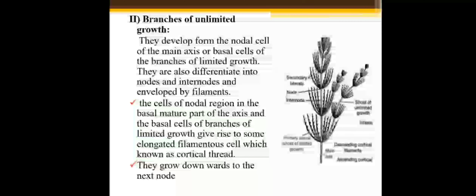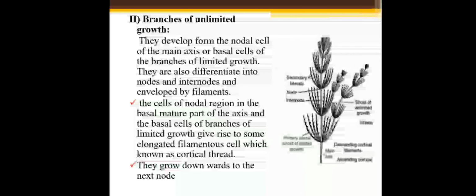The second one is branches of unlimited growth. They develop from the nodal cell of the main axis or the basal cell of branches of limited growth. This is the node region of the thallus. These branches are also differentiated into node and internode and enveloped by filaments.